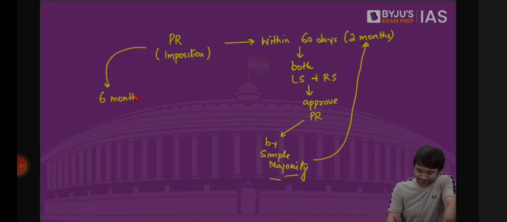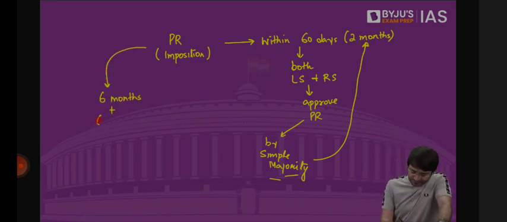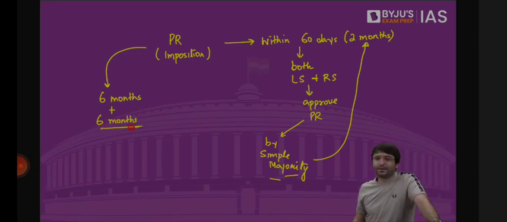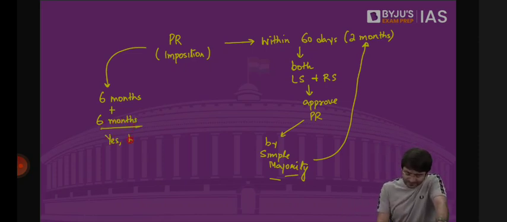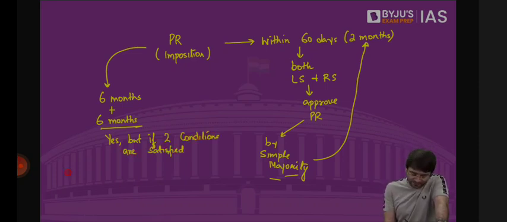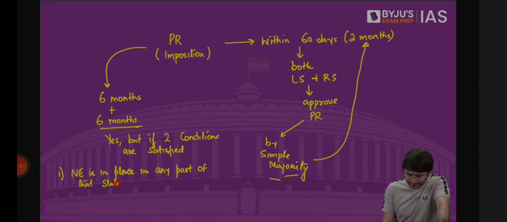Can it be extended further? Yes, for another 6 months. Can it be extended further? Yes, but if two conditions are satisfied. Condition number 1, national emergency is in place in any part of that state or the entire state.